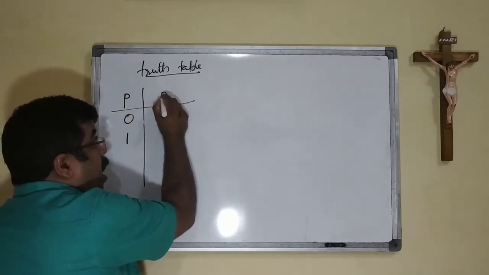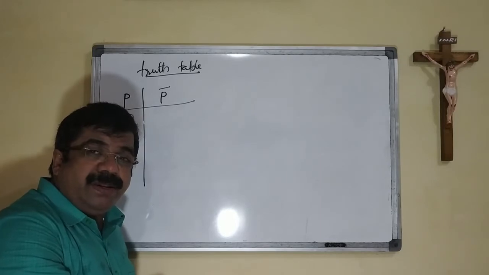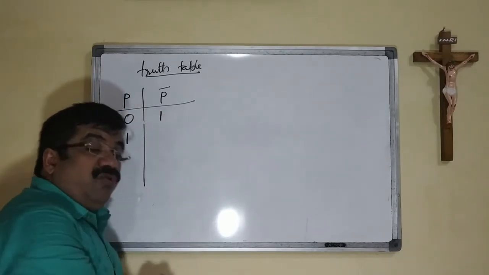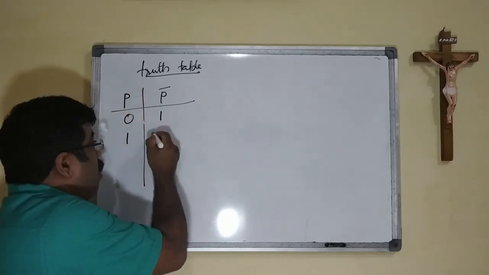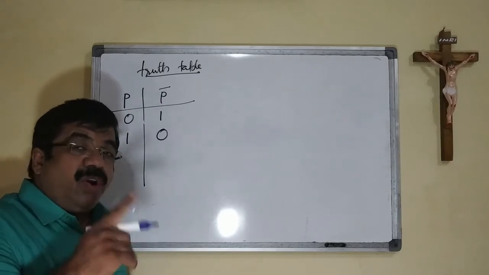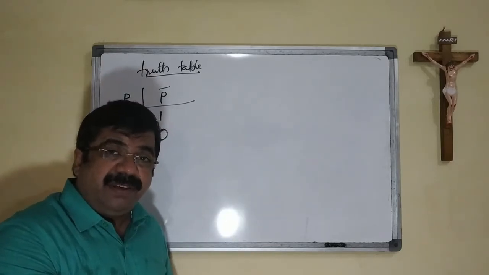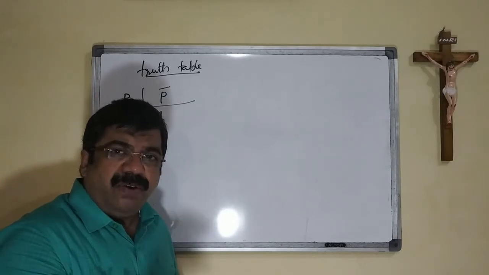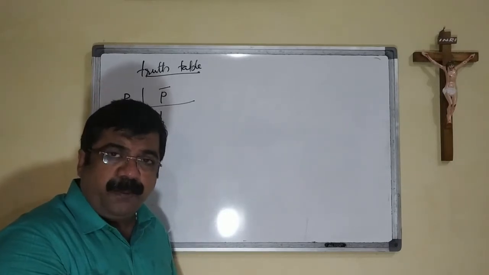Then the P bar is its complement, the negated one. Where the 0 is there, it will be represented with 1, and 1 will be represented with 0. It is a negation operator which is unary in nature.